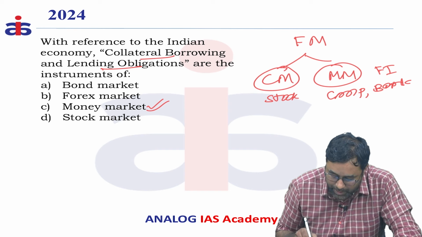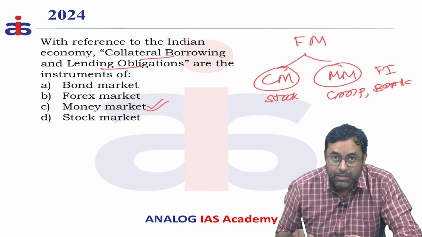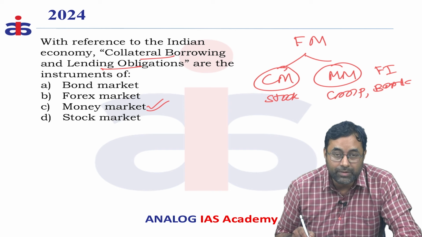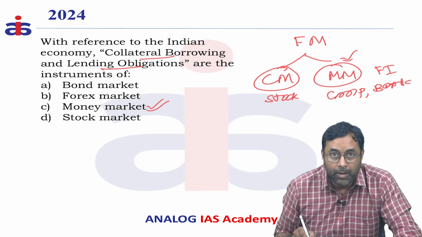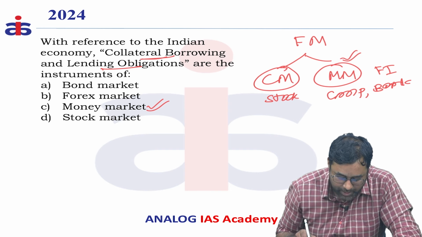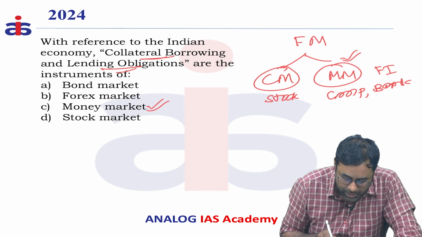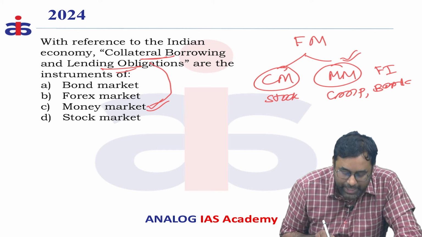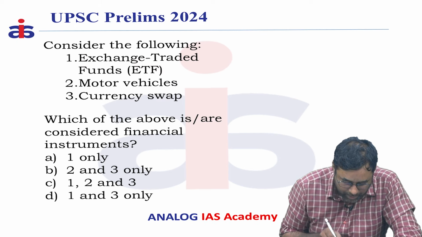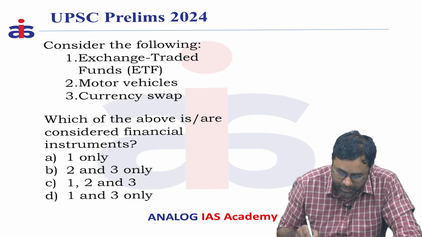In this money market, there are various options given to companies as well as banks, like corporate debts, certificates of deposit, and bills of exchange. These are considered part of the money market, and they are called collateral borrowing and lending obligations. So these all belong to the money market. The answer is C.